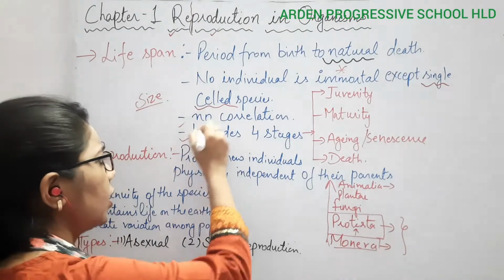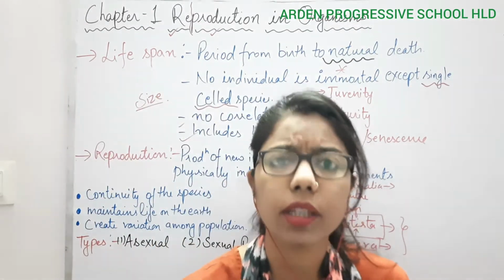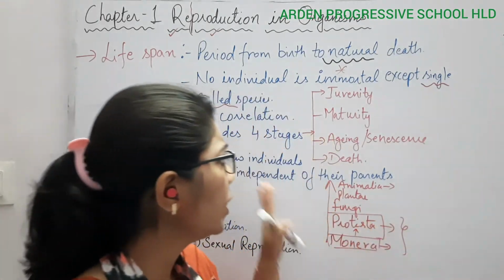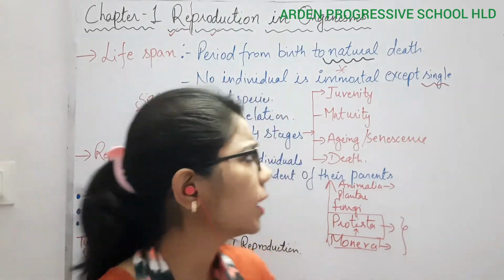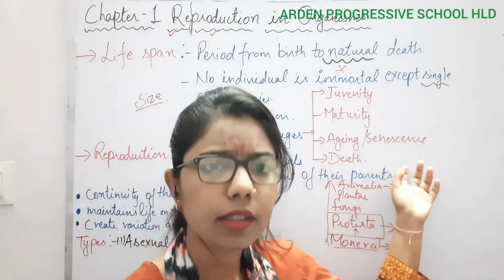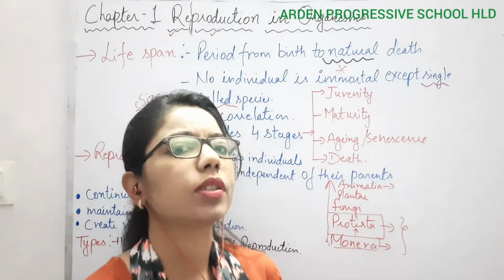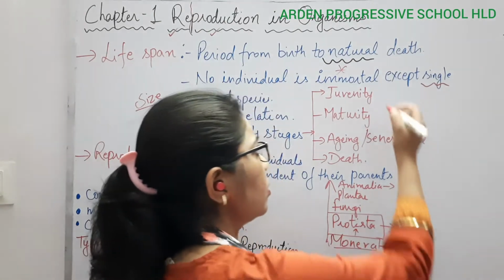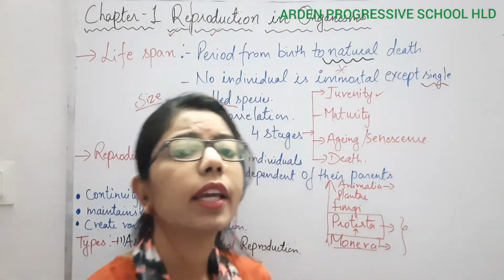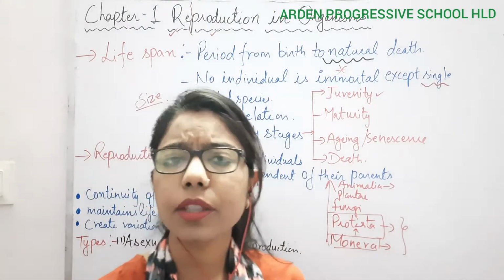The last one includes the 4 stages. If I talk about the lifespan, we have categorized it into 4 stages. In some books you will see only 2 to 3 stages, but here I have added one more, the 4th stage. On this basis we have 4 stages, and the first stage is juvenility. We also say juvenile. So what do you understand by juvenile?